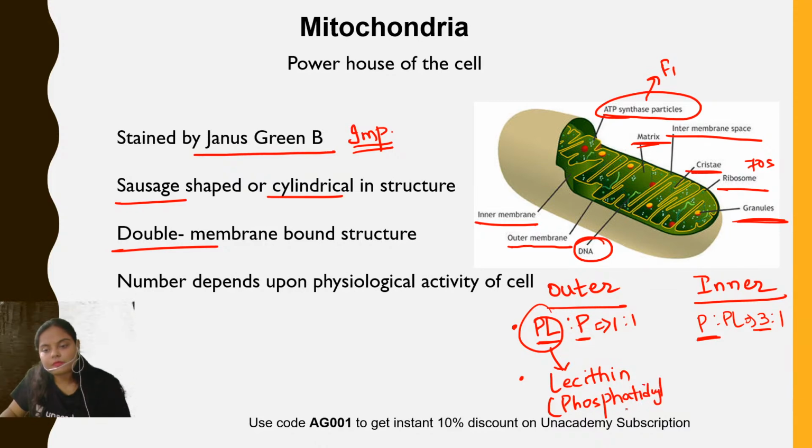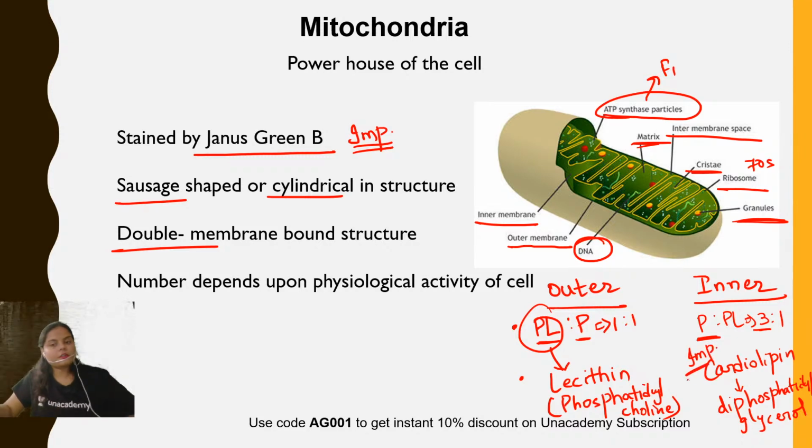So phosphatidylcholine or lecithin is present in more amount in the outer membrane, whereas cardiolipin, also known as diphosphatidylglycerol, is present in more amount in the inner membrane, and this is an important point again. I told you, right? So the cardiolipin is present in more amount in the inner membrane of the mitochondria.